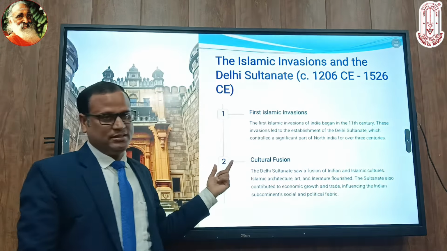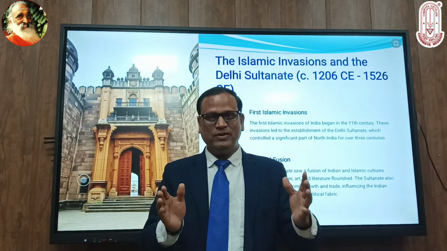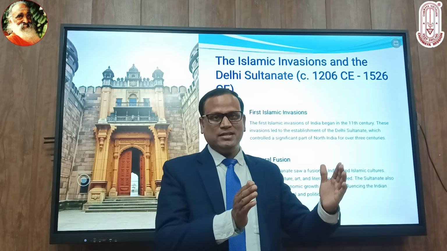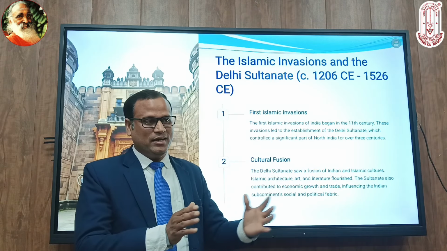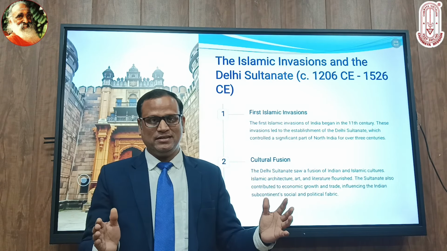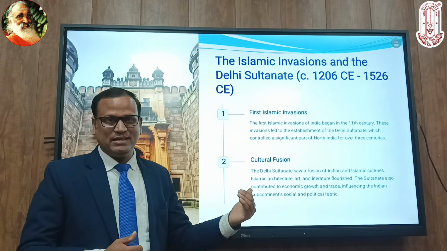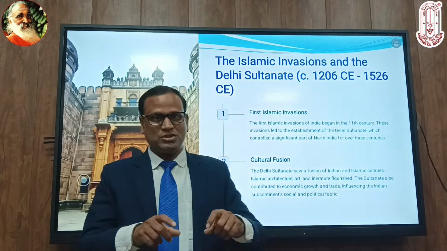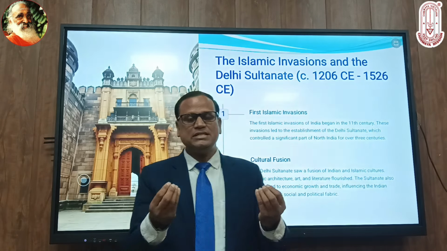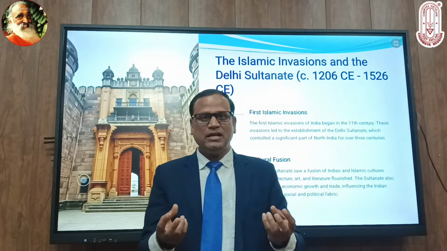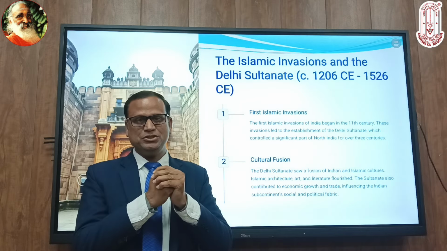Islamic invasions and Delhi Sultanate. Yes, now you will feel here like a film. This is like an intermission in the film movie. Now the scene is going to change here, because when the Guptas declined, there was the post-Gupta period, and in the post-Gupta period, there were regional kingdoms, and regional kingdoms were weak because they were not united.